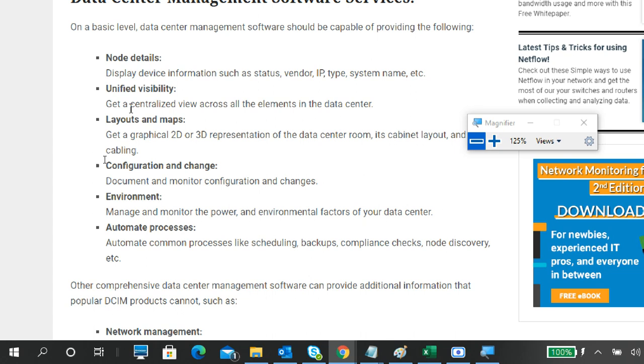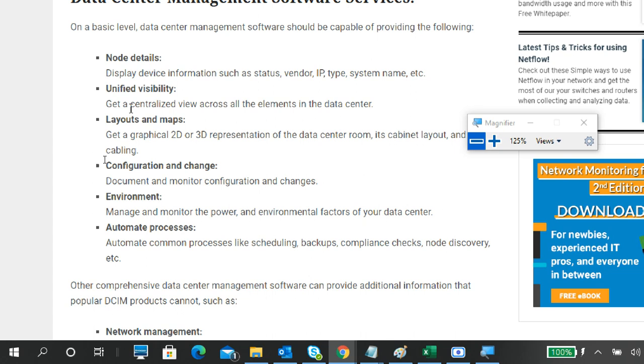So I can understand where exactly it is located, like the north corner, northeast corner or southwest corner. Physically we can locate where the server or data center is where we are getting an issue, so we can tell people to look at it physically. That is layout and mapping.